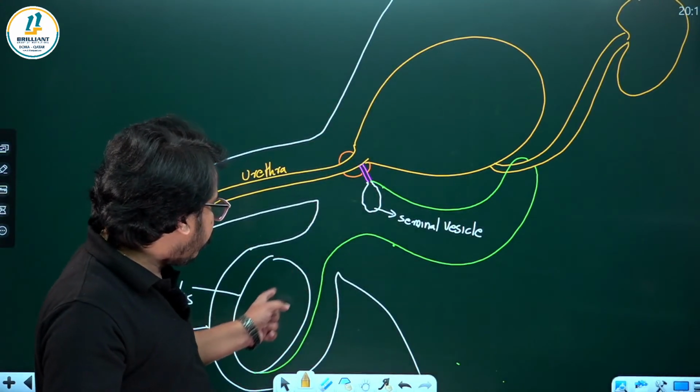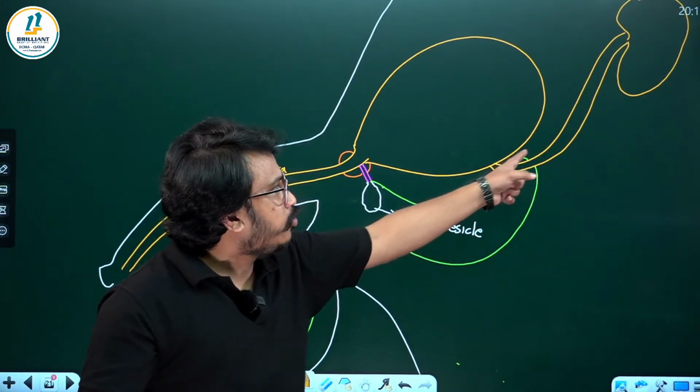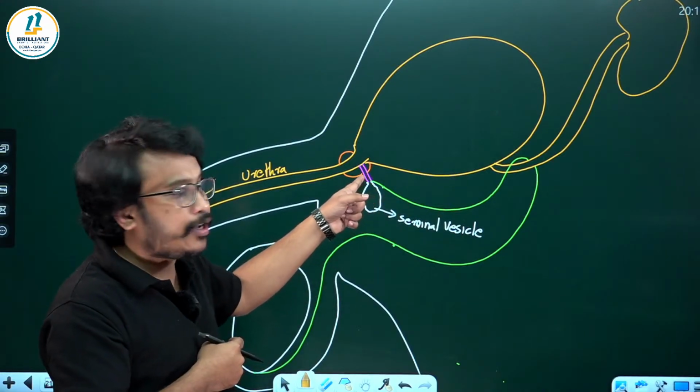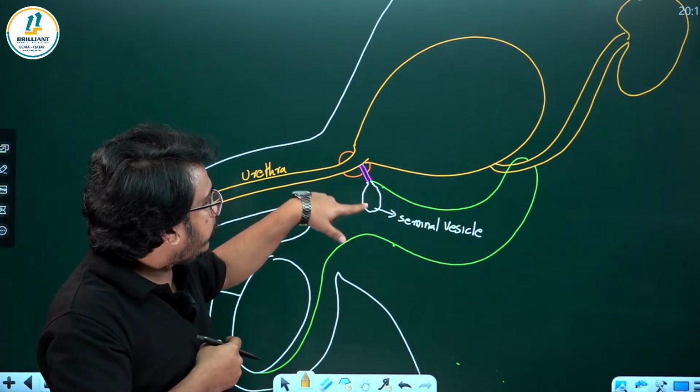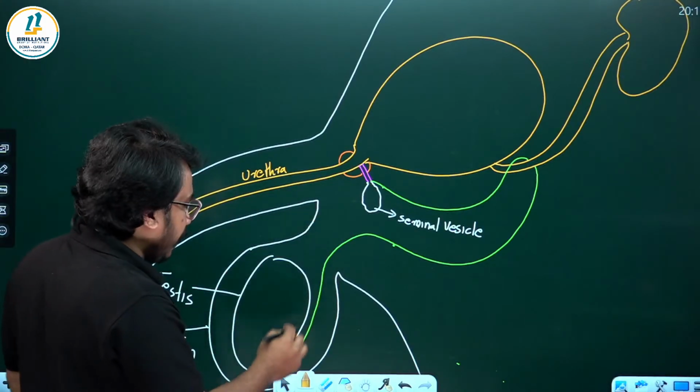Sperm released from the testis passes through the vas deferens, which forms a loop around the ureter that comes out of the kidney, and it joins the ejaculatory duct. Into that there is secretion from the seminal vesicle and the prostate gland.